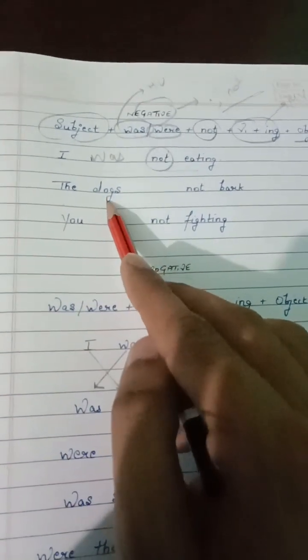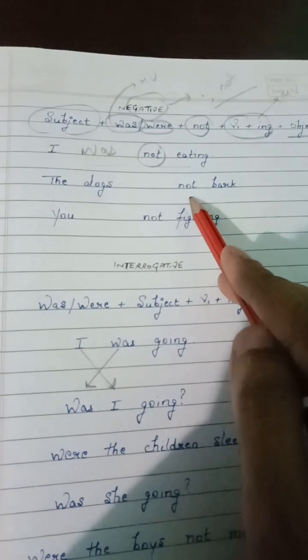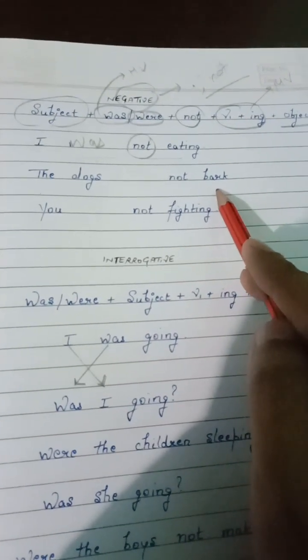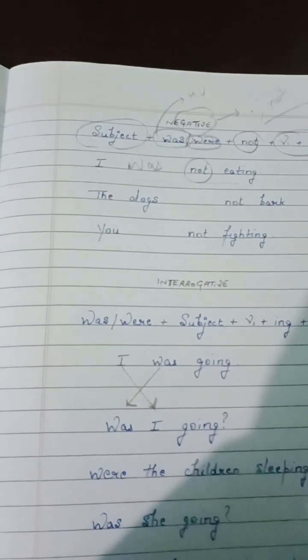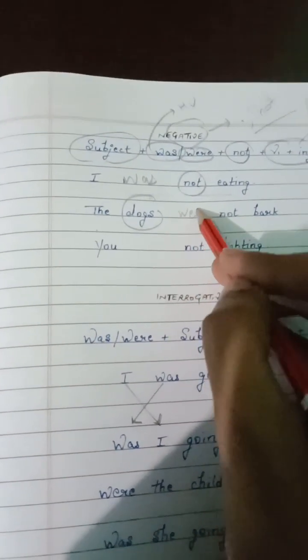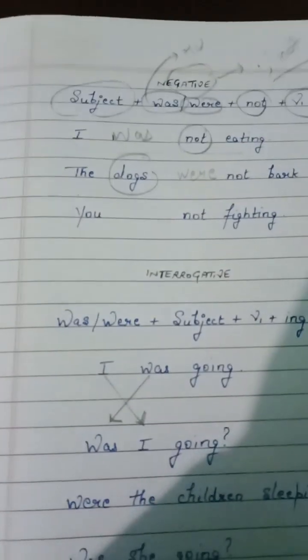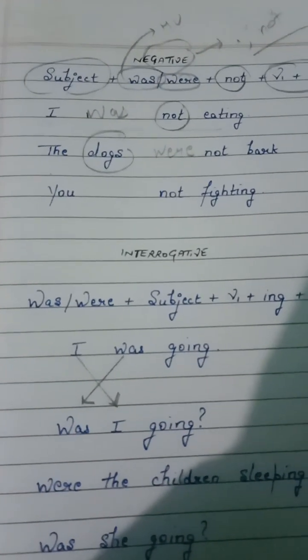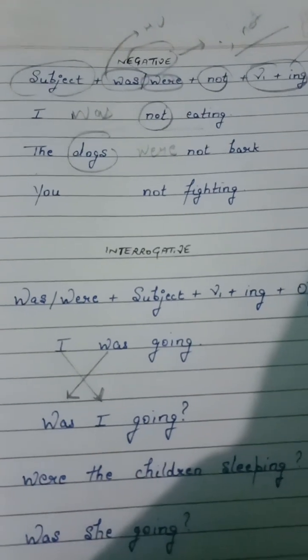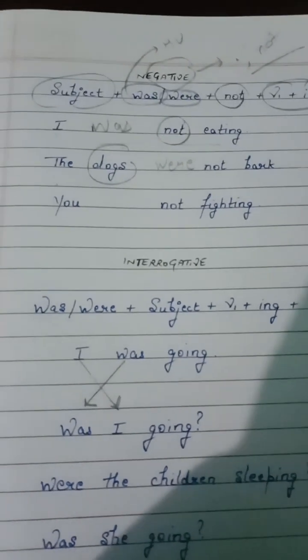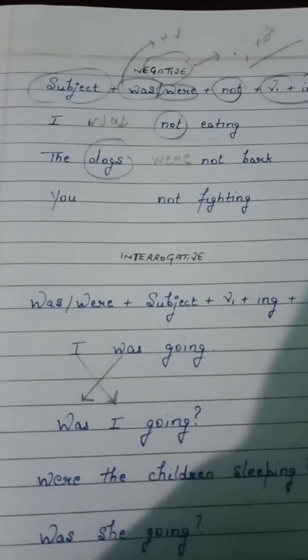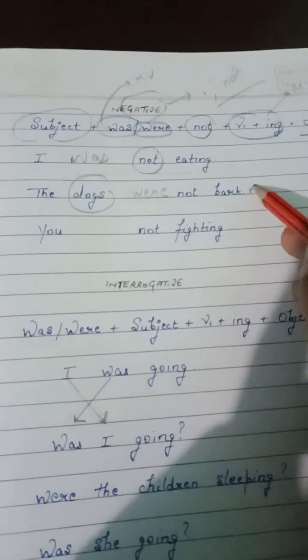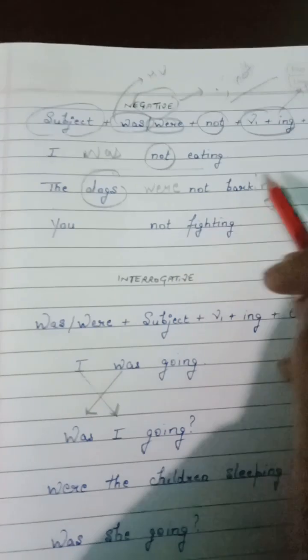Now, the next sentence is: the dogs not bark. So, what can be the answer? The dogs, first of all, dogs are plural, so the answer can be "were". Is anything missing here? What? Yes, you are correct. We always use V1 plus ing, but in the sentence there is only V1. So with "bark" we will use "ing". The dogs were not barking.